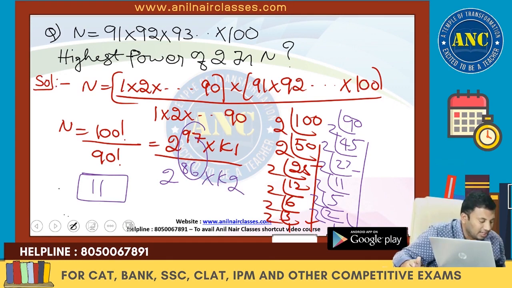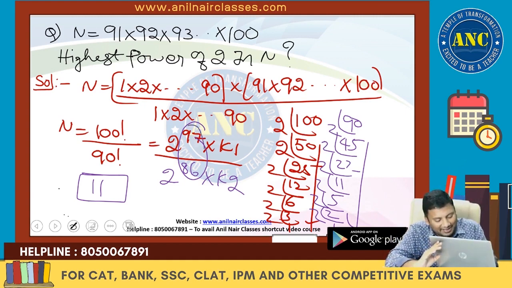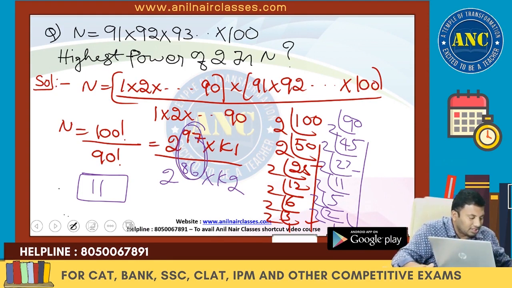Yes, Sri Shailam and Cherry both are right. I am taking the factors of 90 because we have done factors and multiples. I am still in that chapter. 97 minus 86 is 11. Sri Shailam and Cherry are right and I made a mistake. I hope it is clear. Next one, please write down.